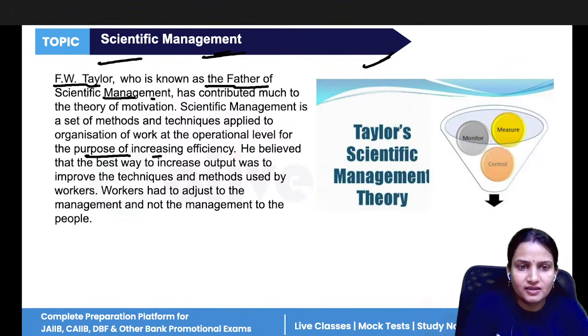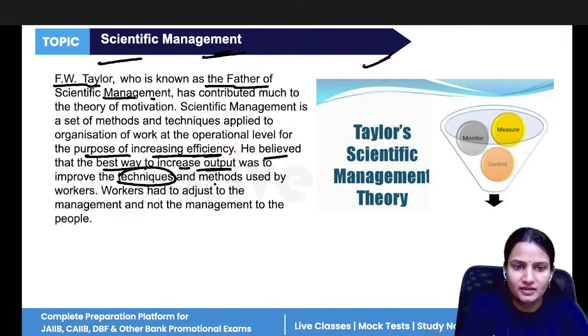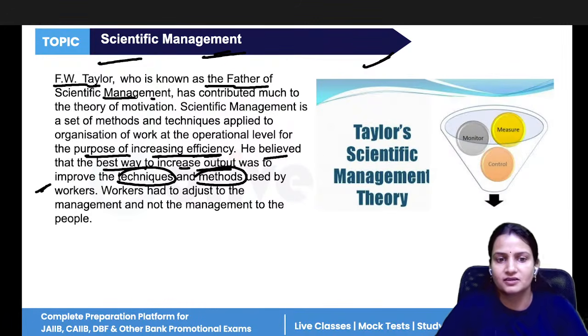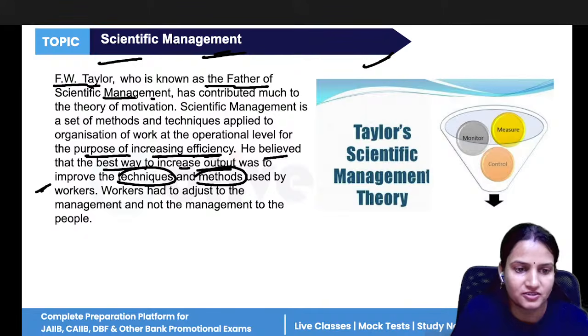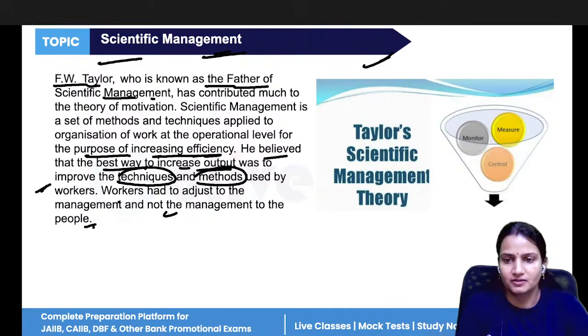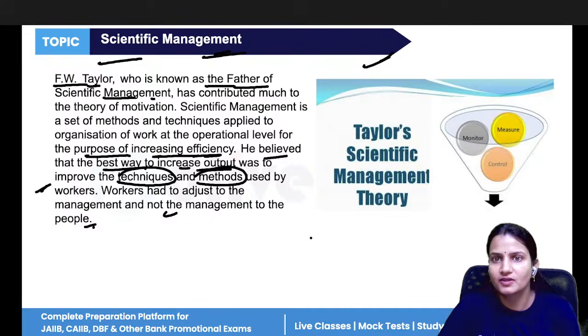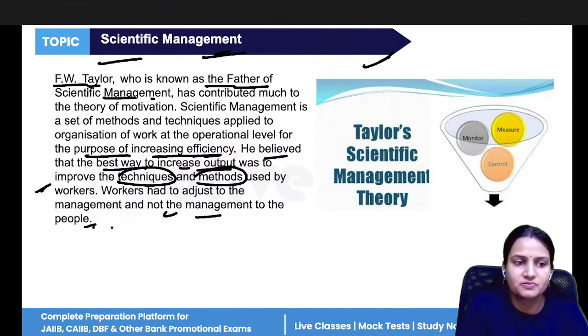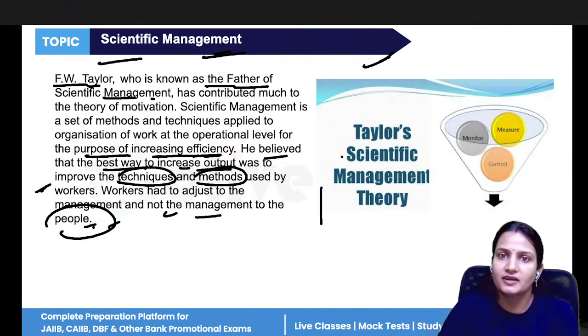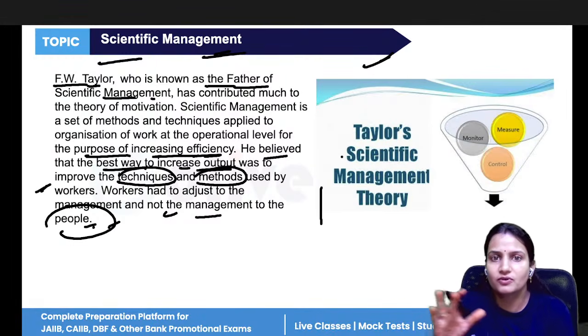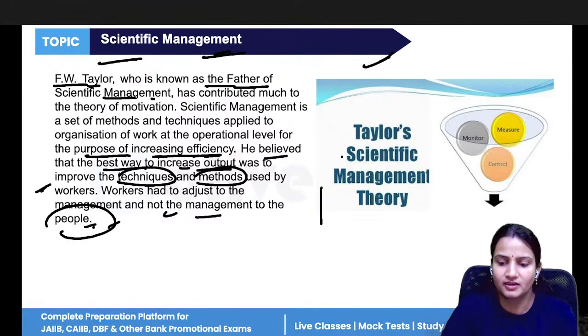So it increases efficiency. He believed that the best way to increase output is to improve the techniques and methods used by the workers. So workers had to adjust to the management, not the management to the people. That is why scientific management says that if we bring good technology, good scientific tools and techniques, then the managers will have to accept those new things.